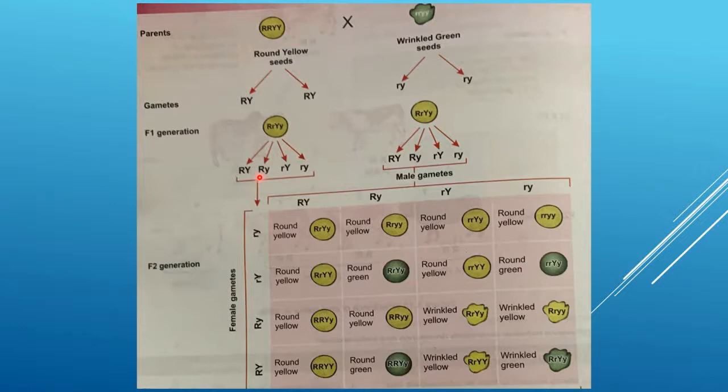So this is how the gametes are formed. This means that the F1 plants are all yellow and round because they are heterozygous for two genes. That is, the F1 plants are called dihybrid.